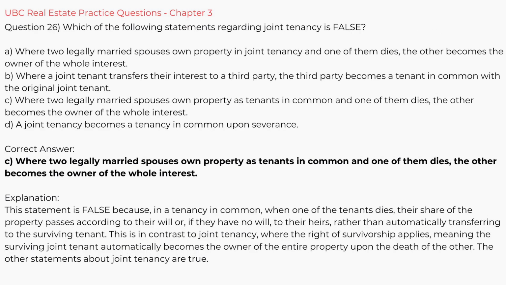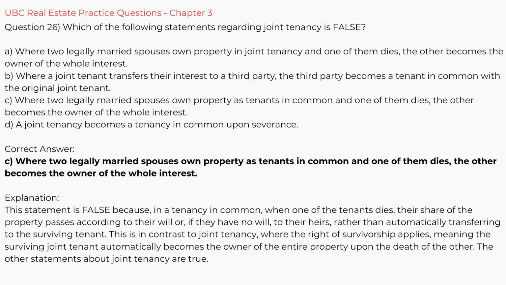Question 26. Which of the following statements regarding joint tenancy is false? A. Where 2 legally married spouses own property in joint tenancy and one of them dies, the other becomes the owner of the whole interest. B. Where a joint tenant transfers their interest to a third party, the third party becomes a tenant in common with the original joint tenant. C. Where 2 legally married spouses own property as tenants in common and one of them dies, the other becomes the owner of the whole interest. D. A joint tenancy becomes a tenancy in common upon severance.